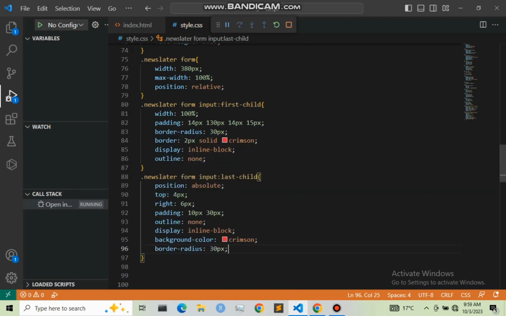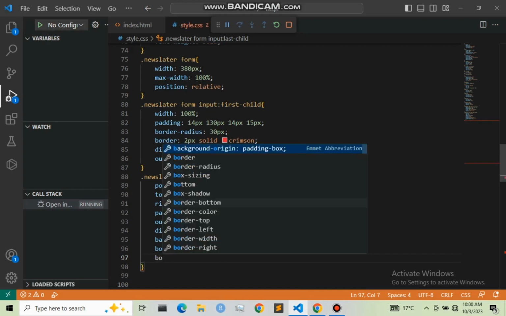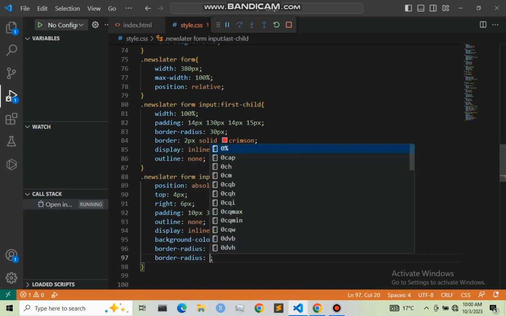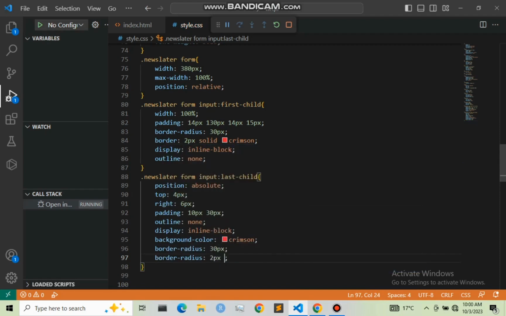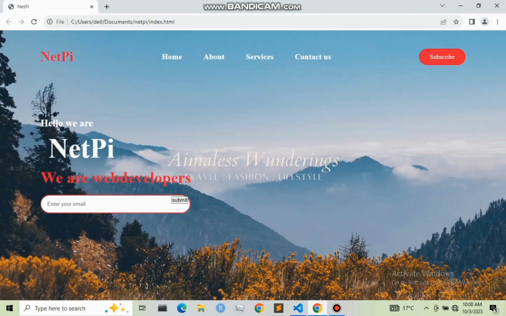And lastly, I'm going to give it now the border to be 2 pixel solid transparent. Not the border radius, but a border right here, 2 pixel solid transparent. So let me refresh our web page. As you can see what I'm doing, we have our submit button right here, and also we have designed our form, and now it's looking great.